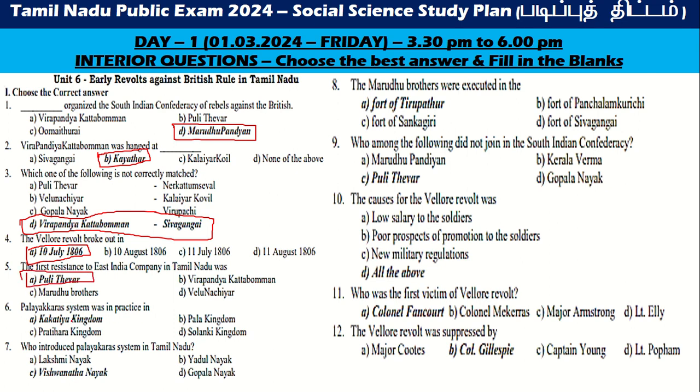The Palayakkarar system was in practice in the Kakatiya Kingdom. Who introduced the Palayakkarar system in Tamil Nadu? Vishwanatha Nayak. The Marudu brothers were executed in the fort of Tirupattur. Who among the following did not join the South Indian Confederation of Pulithevar? The causes for the Vellore revolt were low salary, poor access, and new military regulations. It was all of them together. Who was the first victim of the Vellore revolt? Colonel Fancourt. The Vellore revolt was suppressed by Colonel Gillespie.